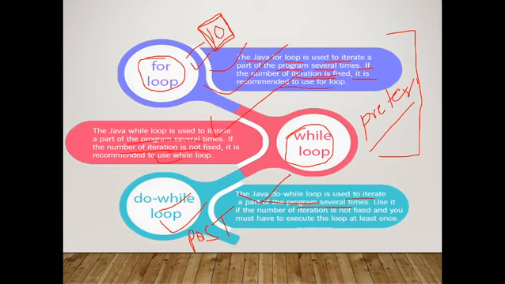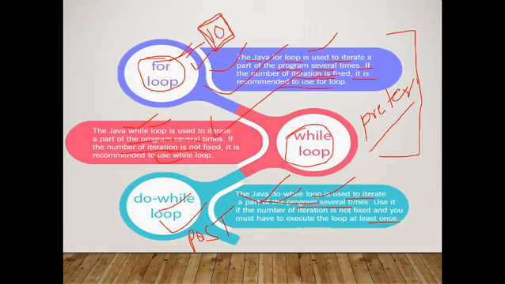What is the difference between while, for and do while? Simply, you understand: in while the number of iterations is not fixed, in for the number of iterations is fixed, in do while the number of iterations is not fixed, but it will check the condition after executing the statement once. Here it will first check the condition, then execute the statement, but do while first executes the statement once, only once, and then after that checks the condition.